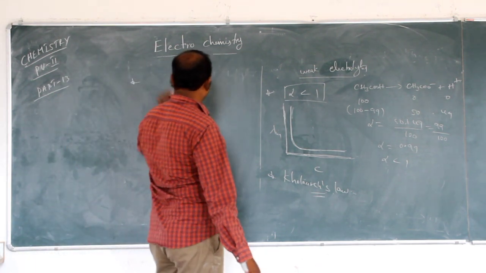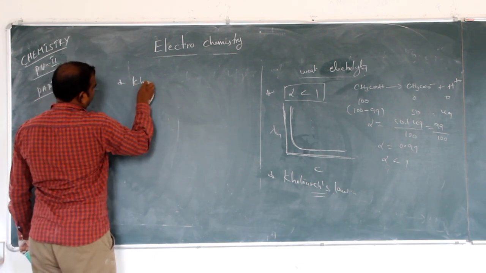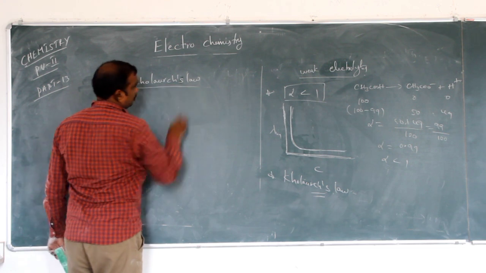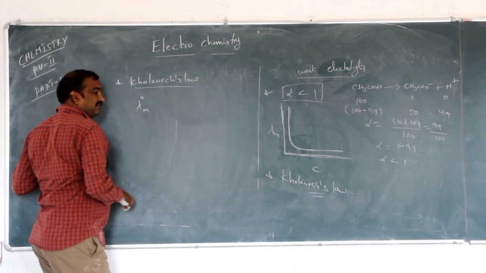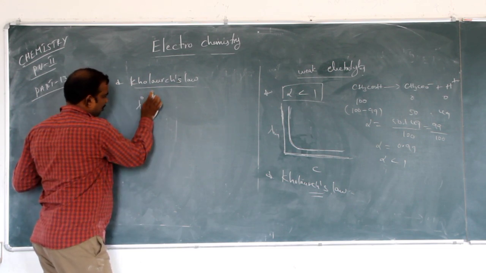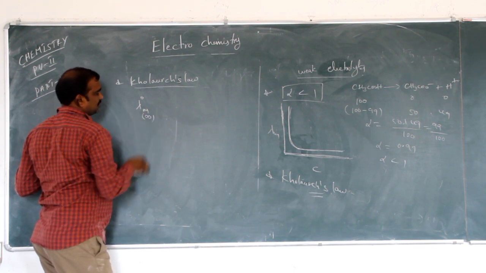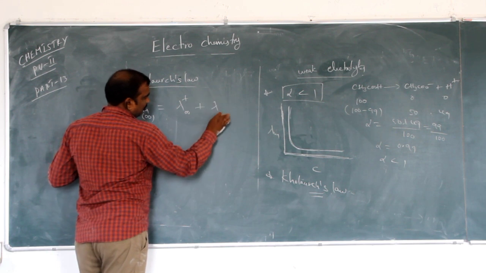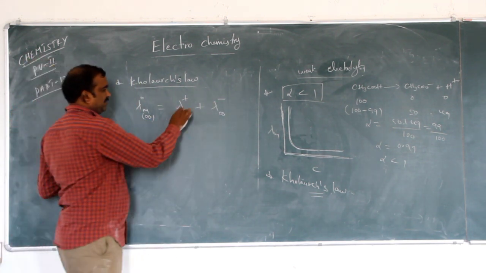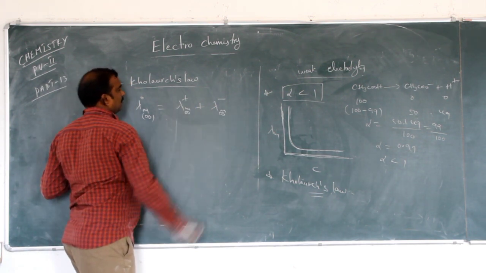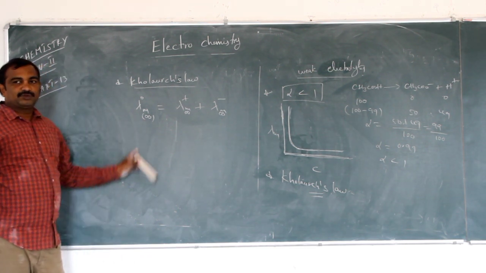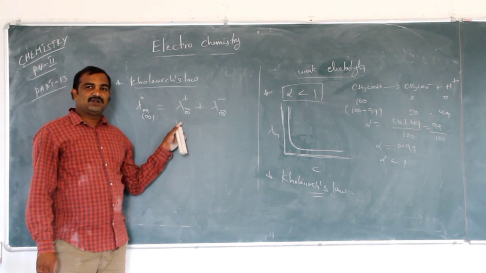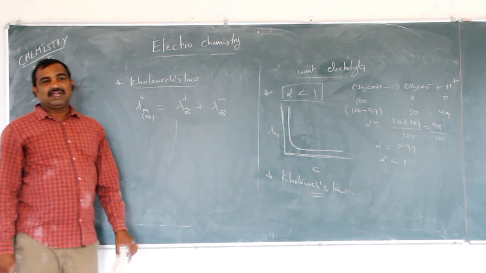So what is Kohlrausch's law? The limiting molar conductivity of a weak electrolyte at infinite dilution, lambda m infinity, is equal to the algebraic sum of the molar conductivities of the cation and the molar conductivities of the anion.